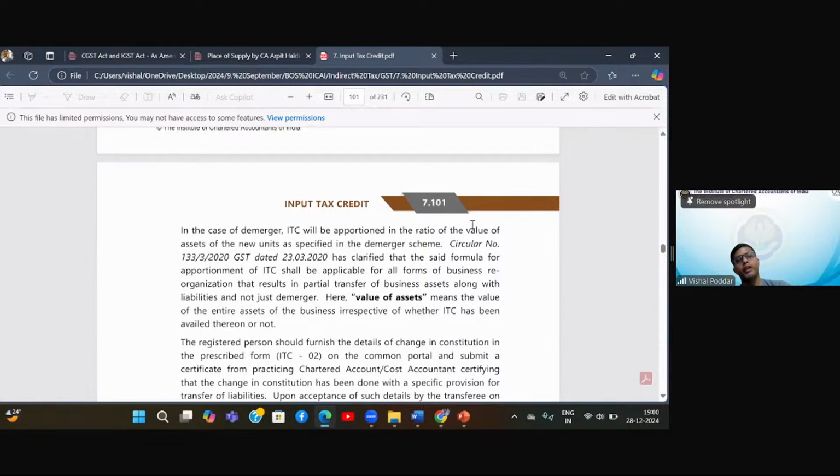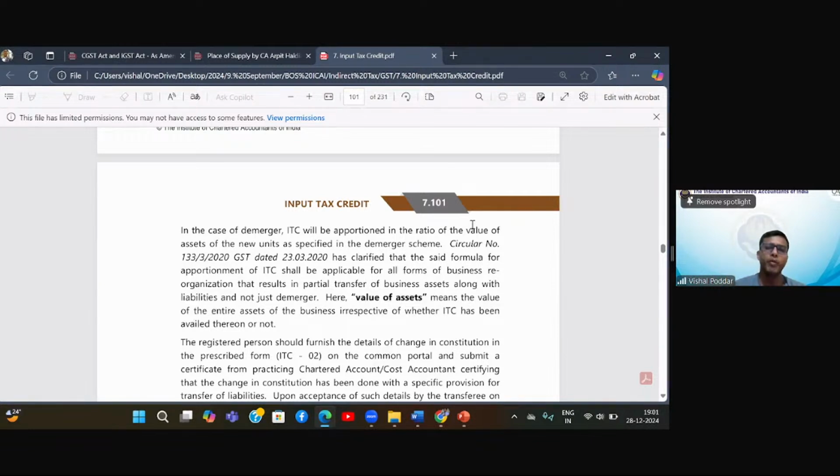Now, how will it be transferred? That is provided in the rule. The rule says that you have to fill in a form which is called ITC-02. So the transferor of the business will fill in the form, and the form is, you can say, a way of informing the GST portal that, okay, I, with this registration number, am selling the business to you with this registration number, and this is my stock, this is my capital asset, and this is the balance of ITC.